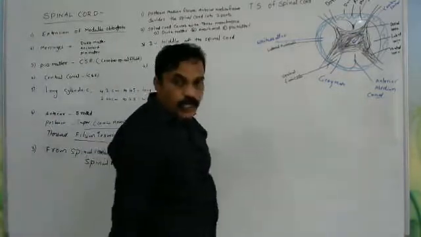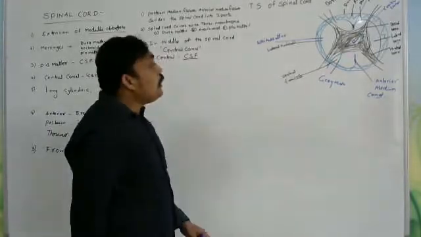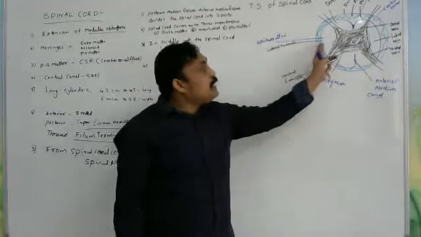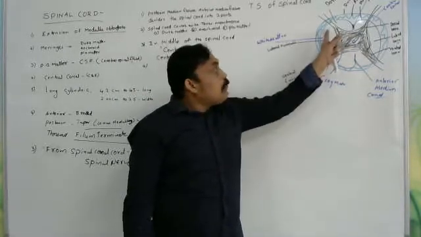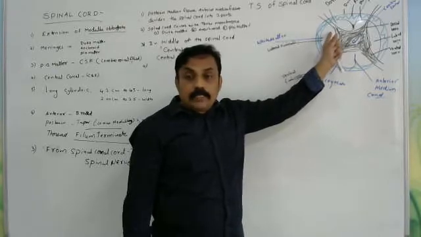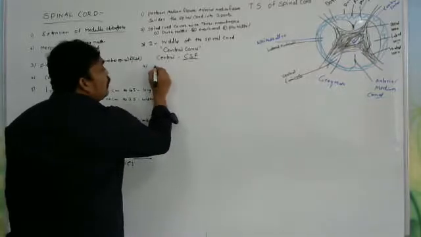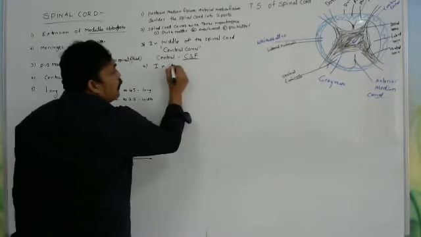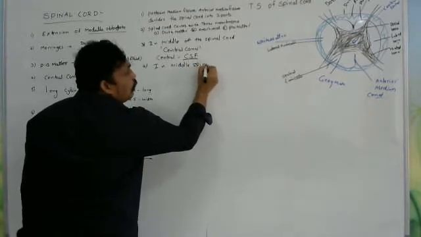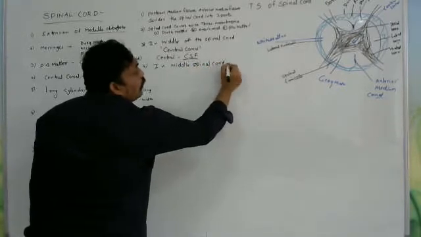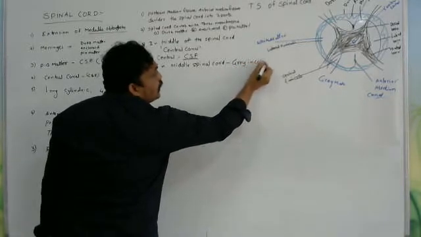Okay. If you observe the internal structure of the spinal cord, it is divided into two parts: white matter and gray matter. The gray color is in the middle of the spinal cord. Why is it gray in color?